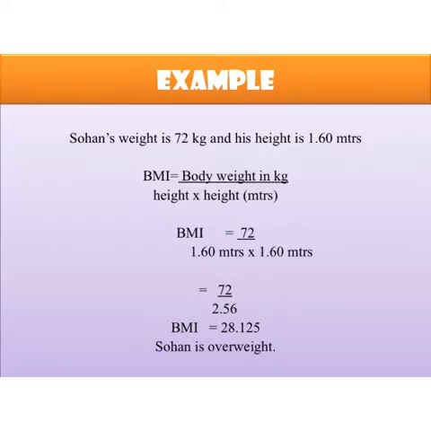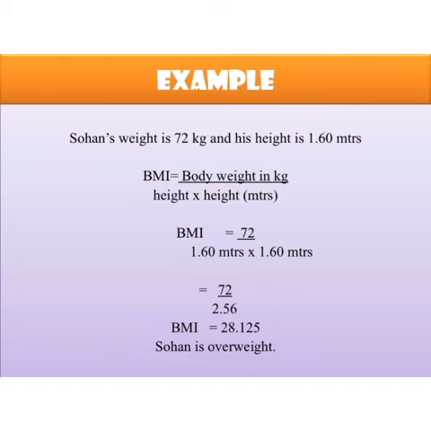Let us try to understand, okay, with an example. Sohan's weight is 72 kg and his height is 1.60 meters. The formula to calculate BMI is body weight in kgs divided by height into height meters.